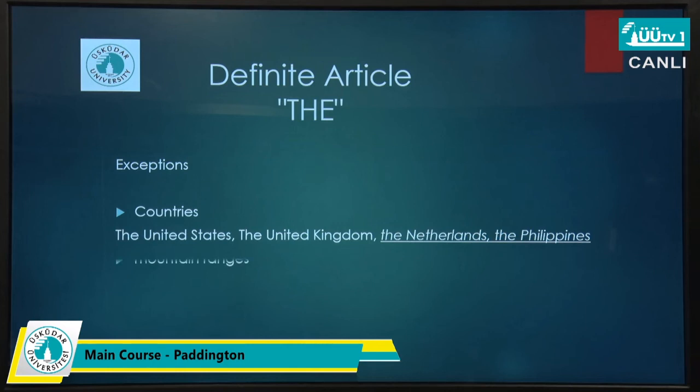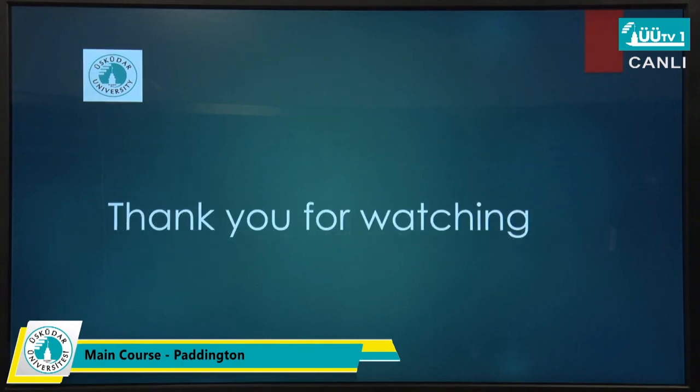The other one, before mountain ranges we are allowed to use the article the, like the Himalayas. But before single mountains like Mount Everest, we are not allowed to use the article the. Before rivers, lakes, continents, and even seas and oceans, we normally use articles.